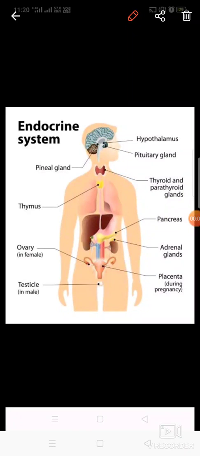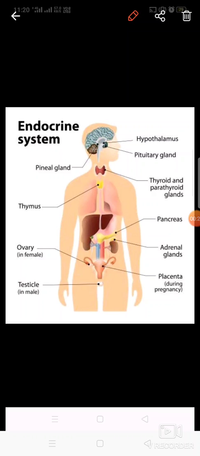Good morning, class 10th. On my last turn, I started your chapter number 2, that is control and coordination. In that, I told you that your chapter is divided into two parts, that is chemical control and coordination and nervous control and coordination. So, in chemical control and coordination, there are some hormones and some glands